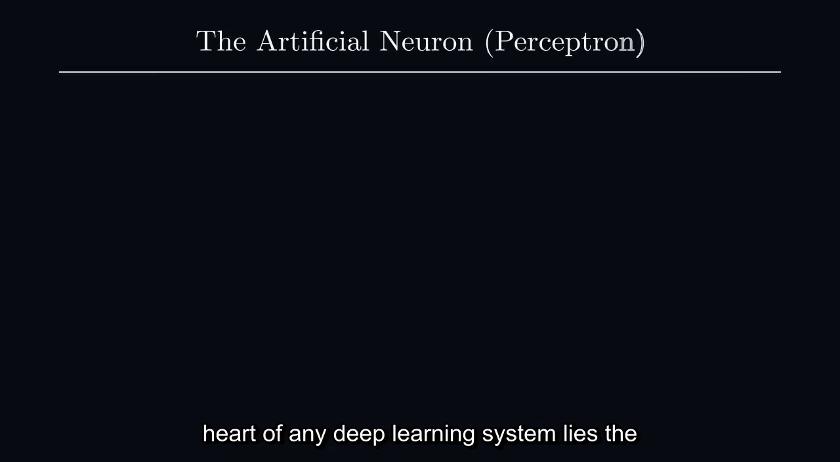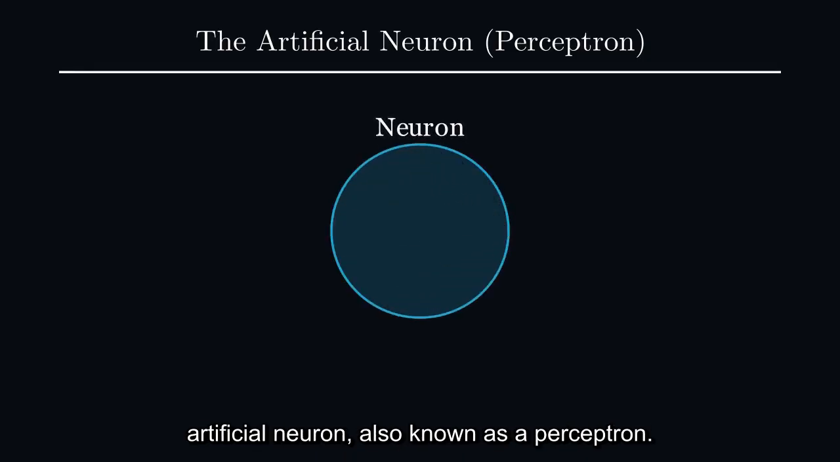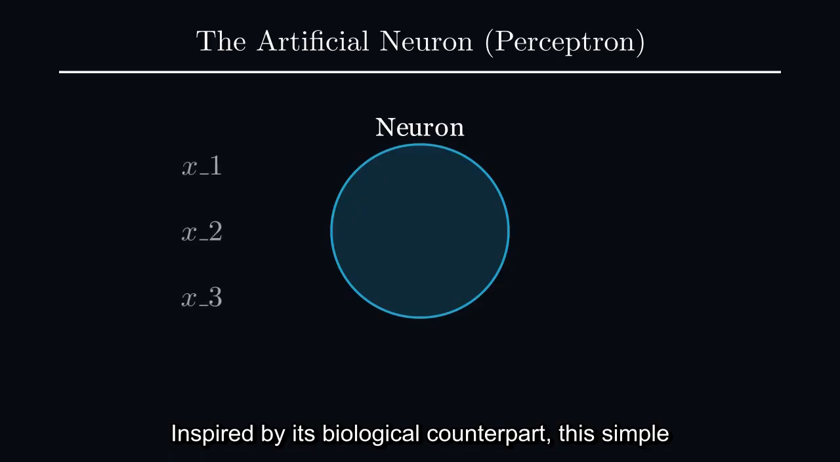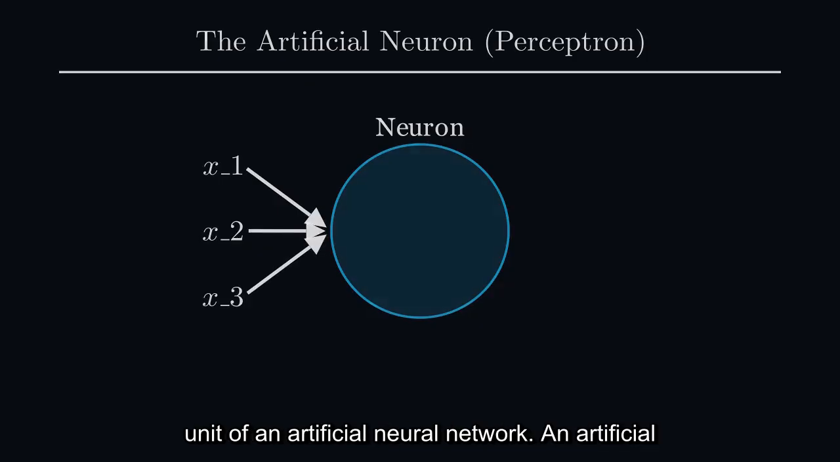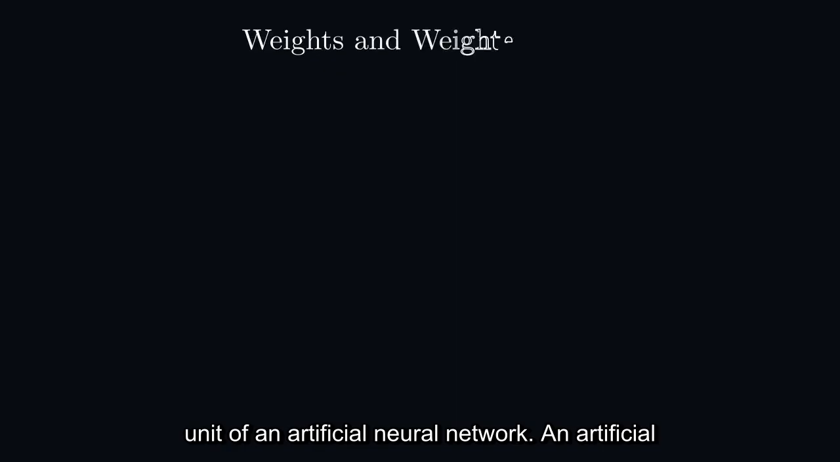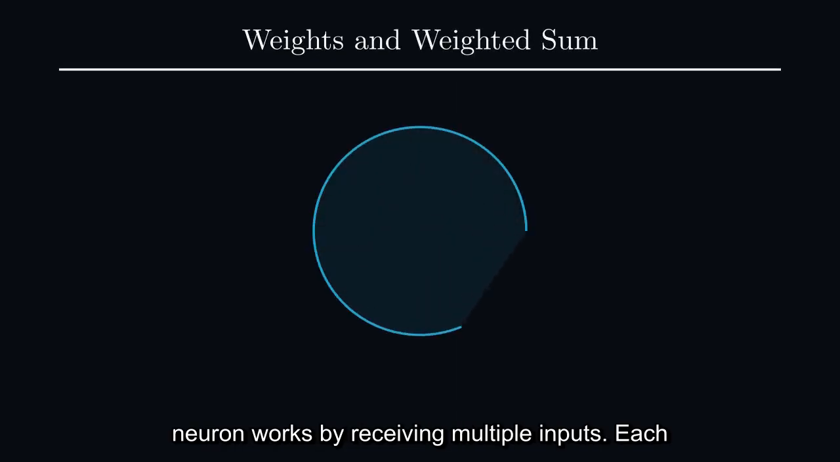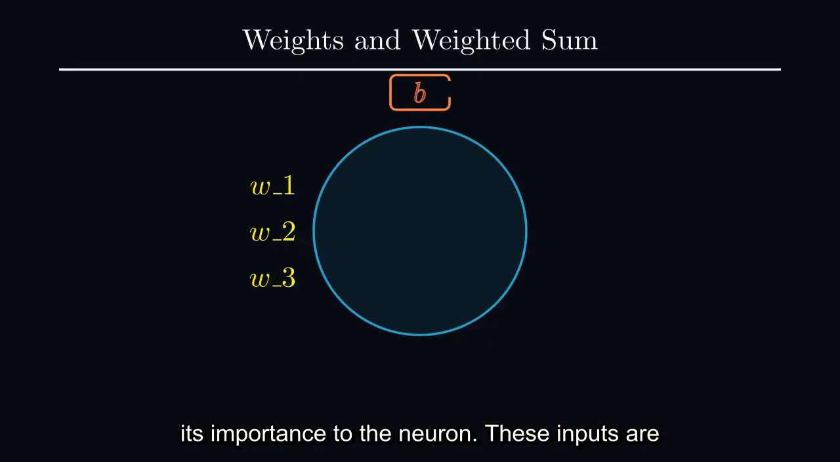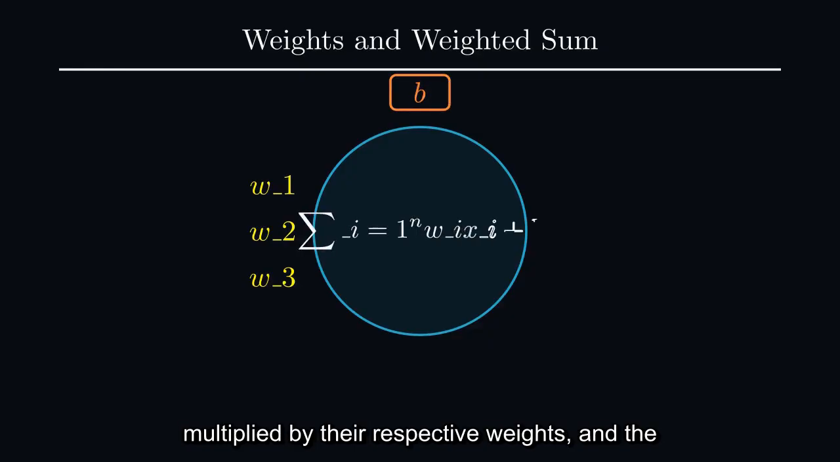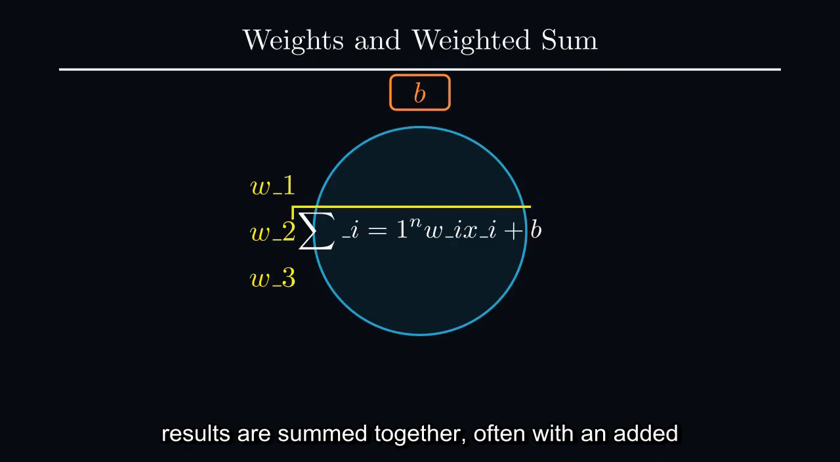At the very heart of any deep learning system lies the artificial neuron, also known as a perceptron. Inspired by its biological counterpart, this simple mathematical function is the fundamental processing unit of an artificial neural network. An artificial neuron works by receiving multiple inputs. Each input is associated with a weight, which represents its importance to the neuron. These inputs are multiplied by their respective weights, and the results are summed together, often with an added bias term.